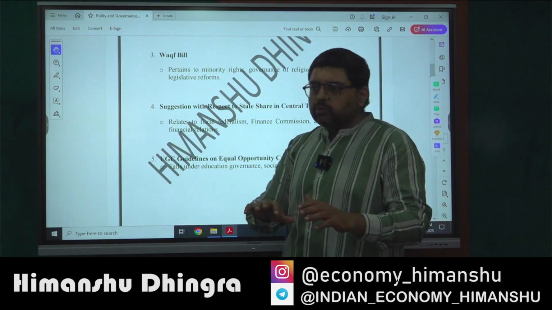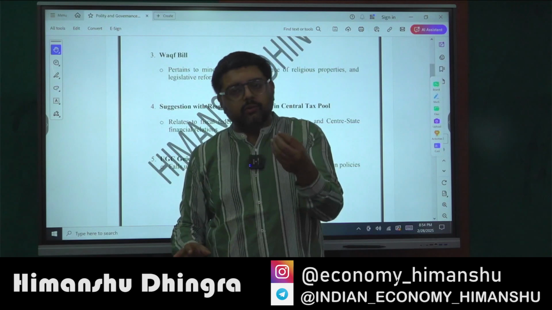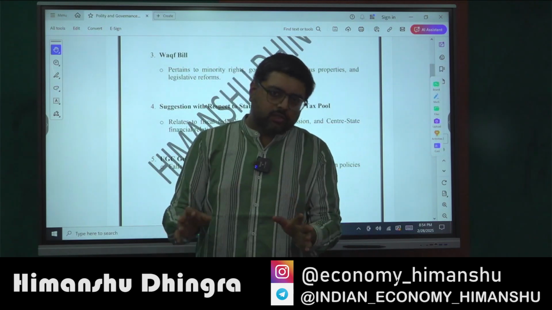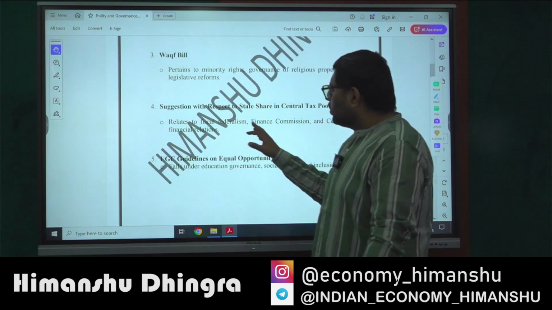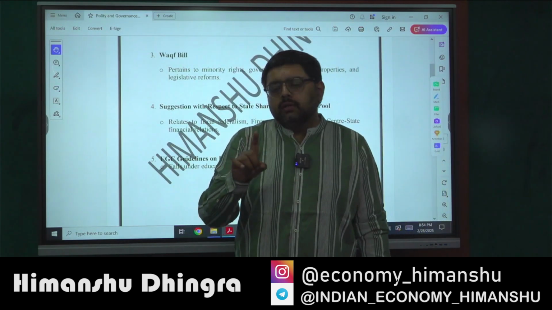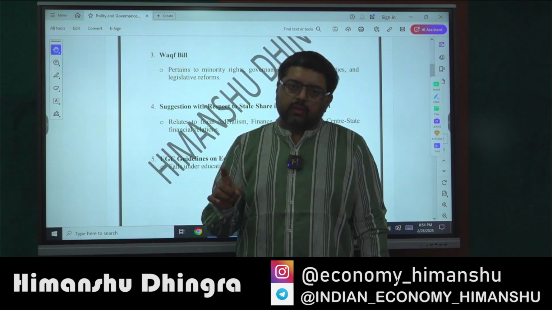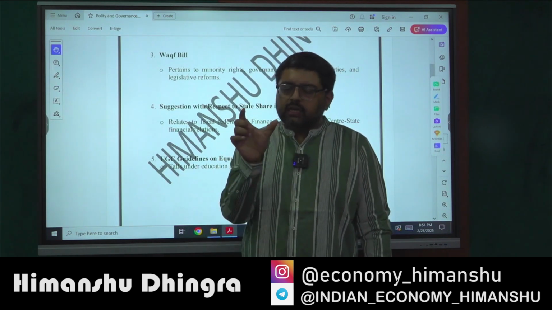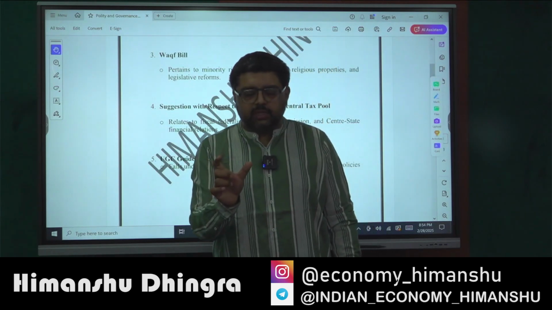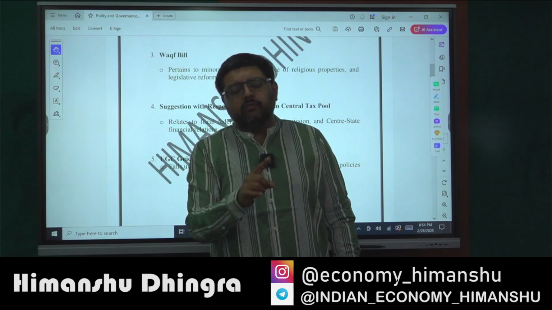Now, suggestion with respect to state share in central tax pool. If you see the 28th February newspaper, any newspaper, either The Hindu, Indian Express, or any other newspaper of your choice, Times of India, Hindustan Times, you will see that the central government has recommended that the states' share in the central tax divisible pool will be around 40%. The 15th Finance Commission has recommended 41%.